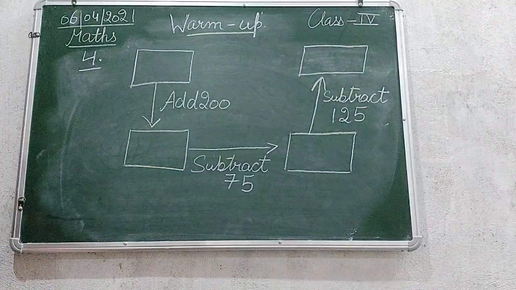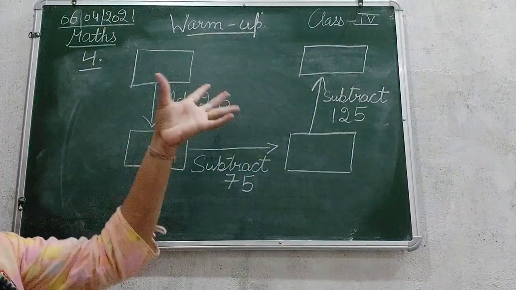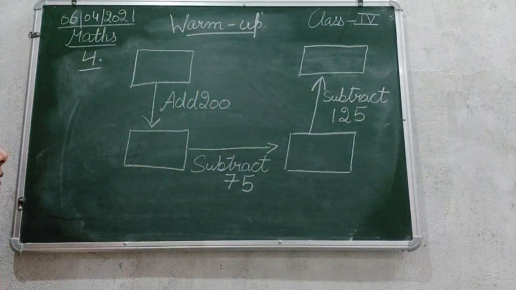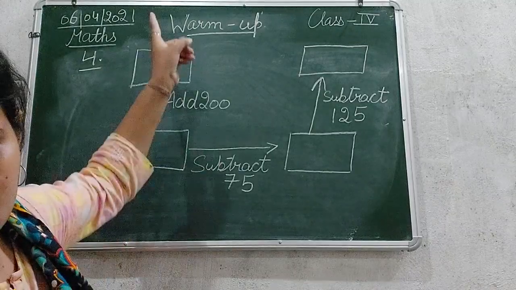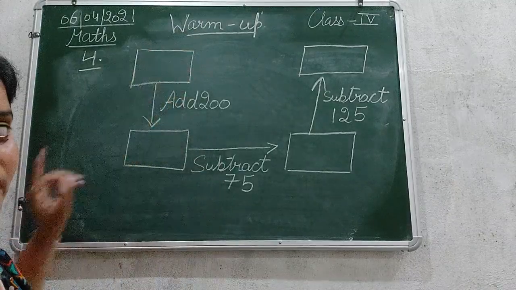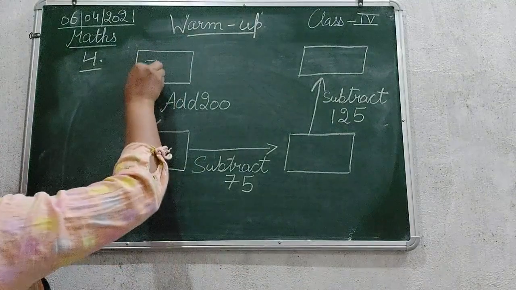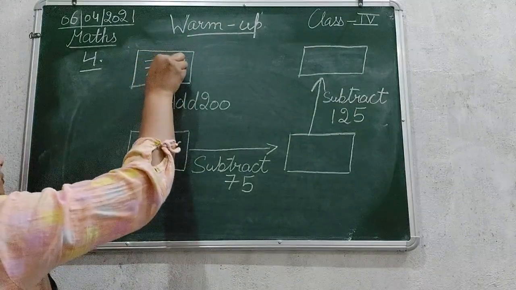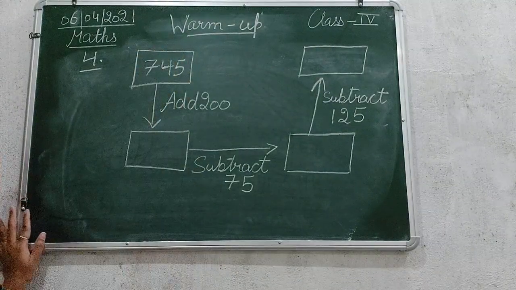Okay, so there they have given a question with a particular figure or number of boxes. And here they have written 745. Here they have written a number that is 745.